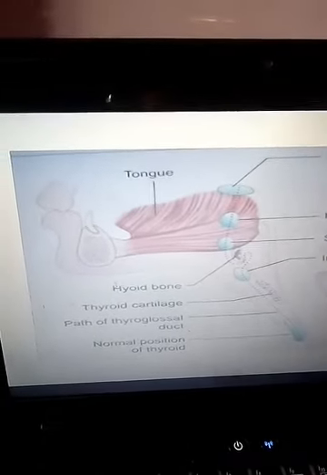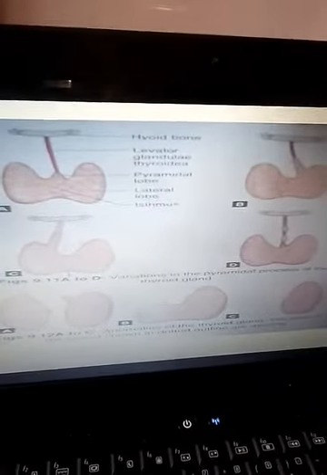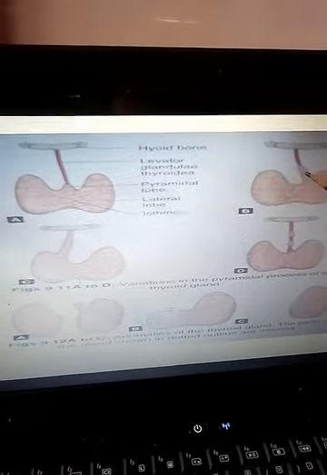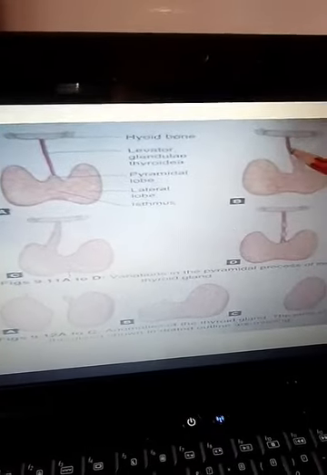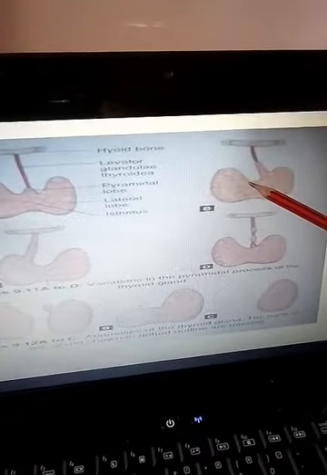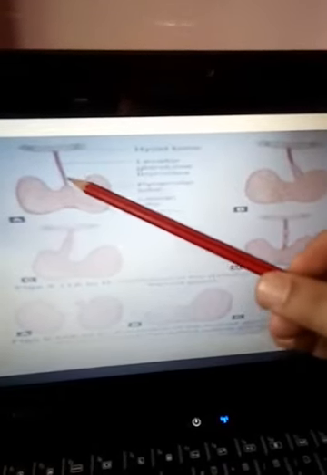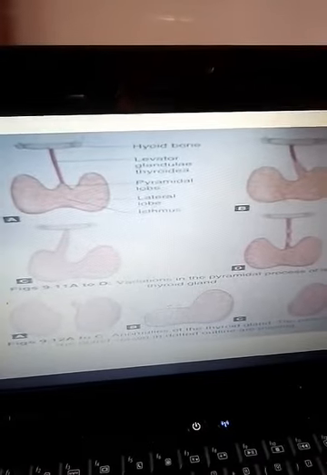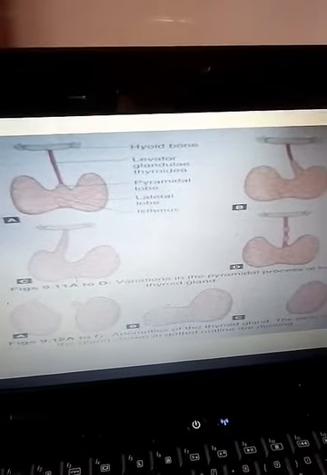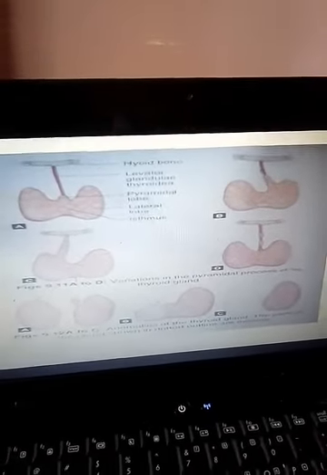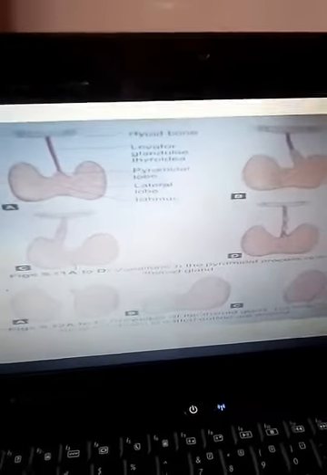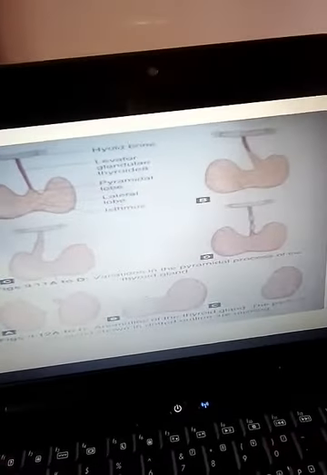We have other anomalies of the thyroid gland. One is that sometimes we have the pyramidal lobe. This is the pyramidal lobe. It may arise from one of the lobes or from the isthmus. This is the isthmus, the joining of the two lobes. The pyramidal lobe is so common, it is usually seen. Sometimes we say it is not an anomaly, because it is very common among humans.